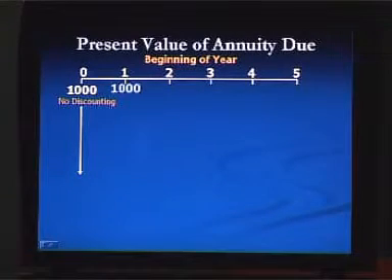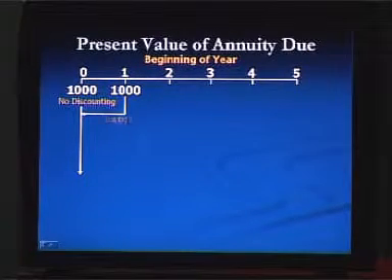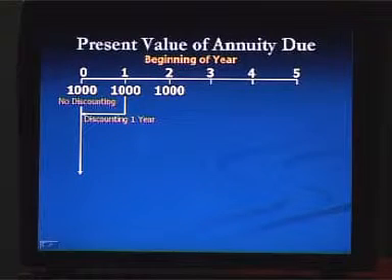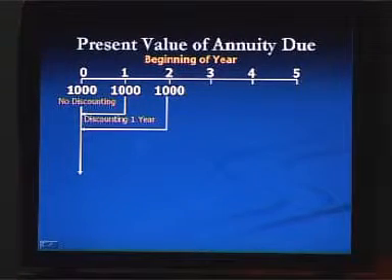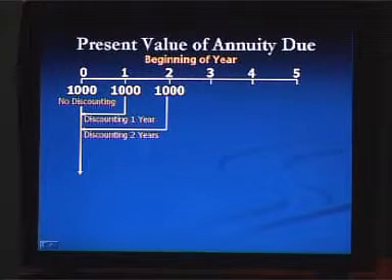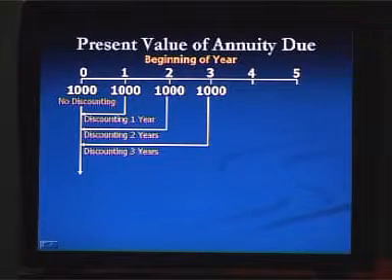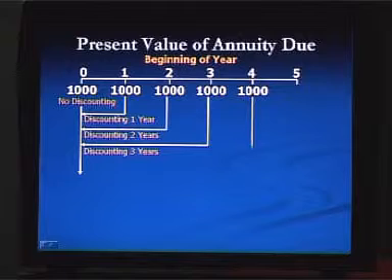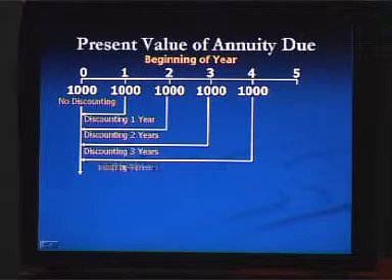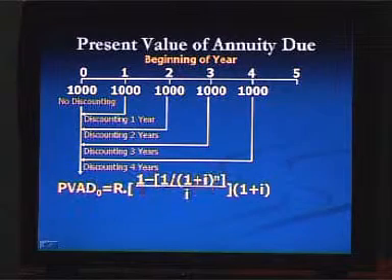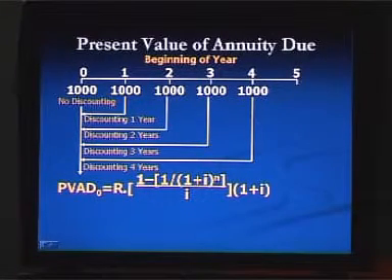But at the beginning of the second year, we are going to receive taka 1000, and that is discounting for 1 year. Similarly, at the beginning of third year, the amount to be received is taka 1000, that is discounting for 2 years. At the beginning of fourth year, amount to be received 1000, that is discounting for 3 years. At the beginning of fifth year, another 1000 taka will be received, and that is discounting for 4 years. We are again going to use the formula to calculate present value of annuity due, where this term is additional as compared to the other previous formula.